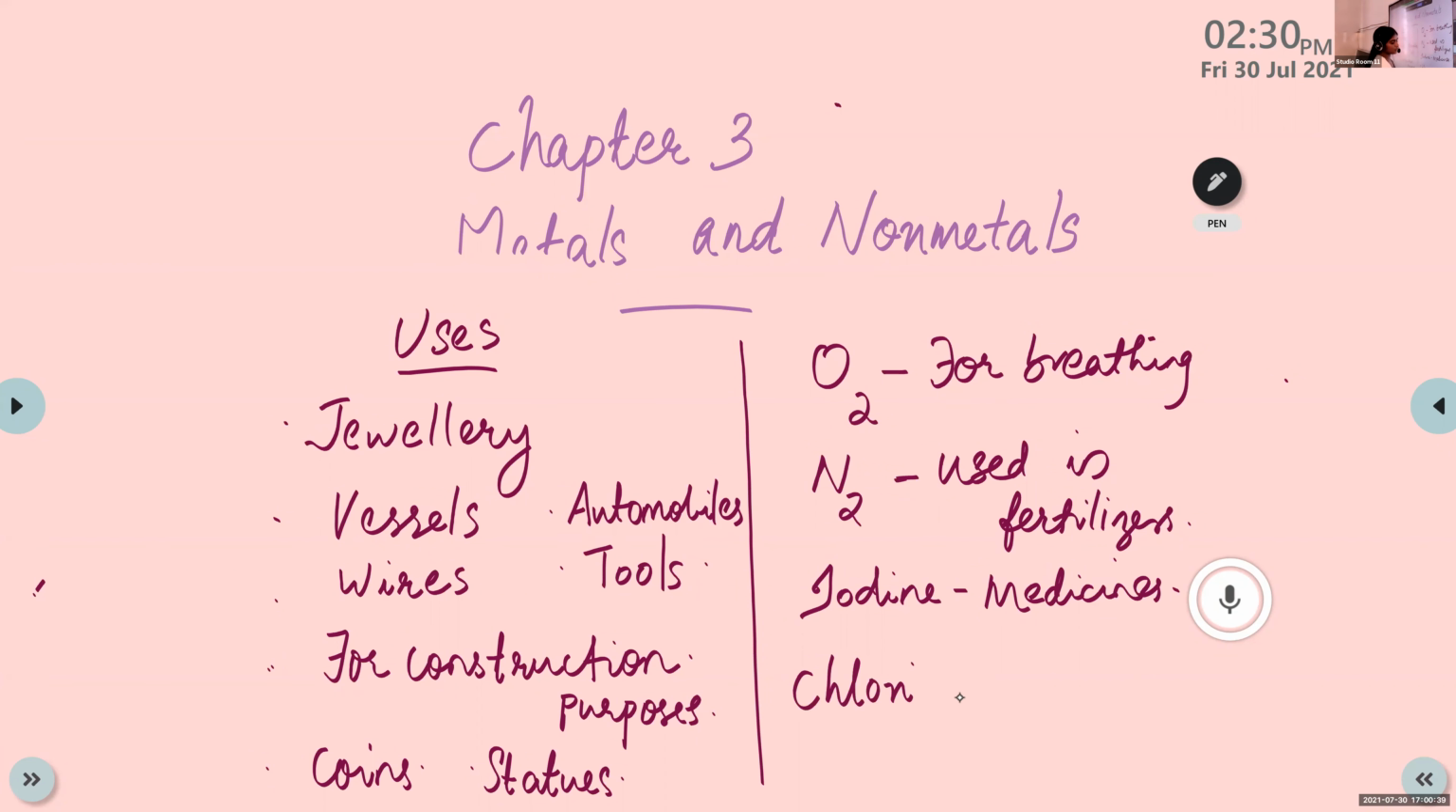We have learned different uses of chlorine. Tell me. Purify water. Yes, water treatment, that is purification, right? Then any other uses? Diamond, jewelry. Potassium. Potassium is a metal, right? Potassium and sodium are examples of metals.